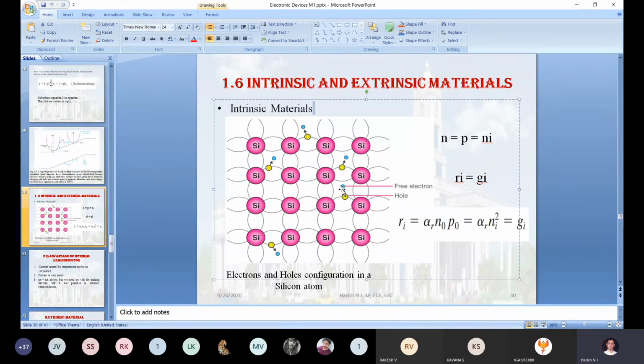As many electrons as come out of the covalent bonds, that many holes will be created. Just check it out here. 1 electron comes out, 1 hole is created. Here also 1 electron comes out and 1 hole is created. The same way here also 1 electron comes out, 1 hole is created. This process happens when you change the temperature from 0 degree Kelvin to 300 degree Kelvin.